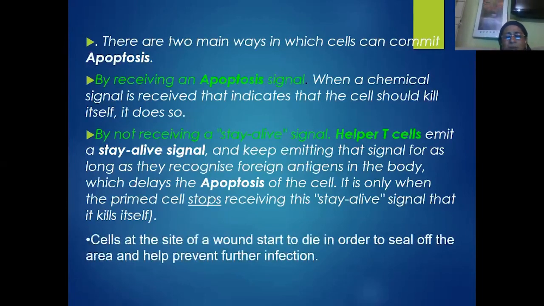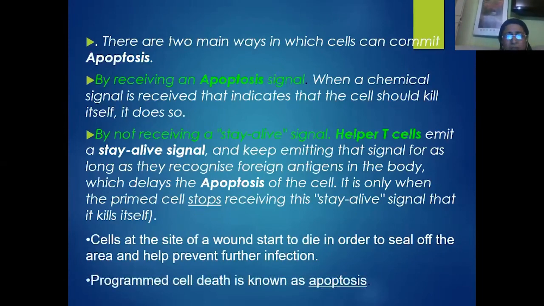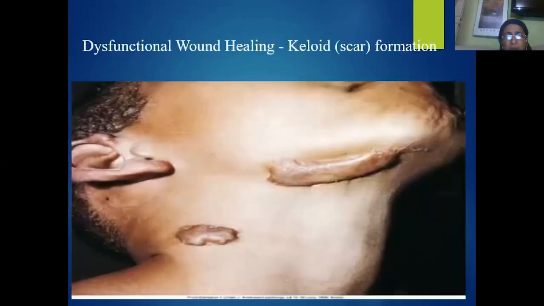So at the end of the inflammatory reactions, after the formation of pus, you see the wound will start getting healed up, and you can see the formation of some dark brown color cells, and the injured area will be sealed off from the rest of the tissues, so that it will prevent further infection or injury of the area. So this programmed cell death is nothing but apoptosis.